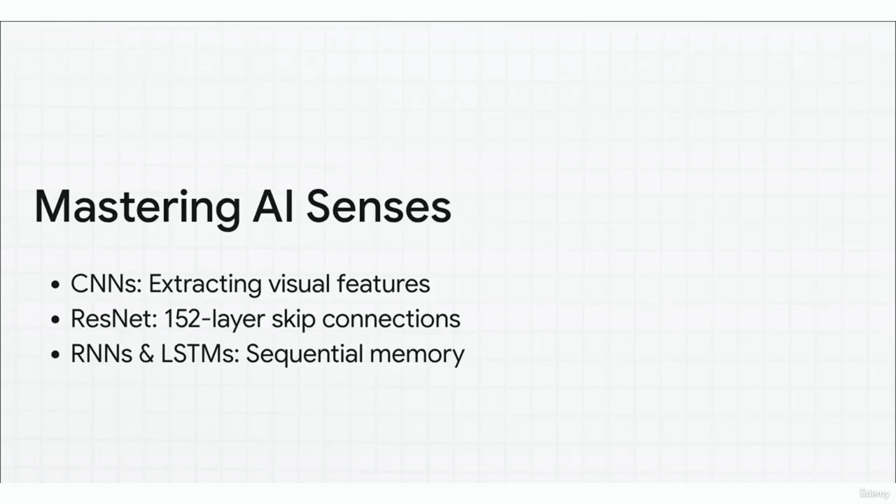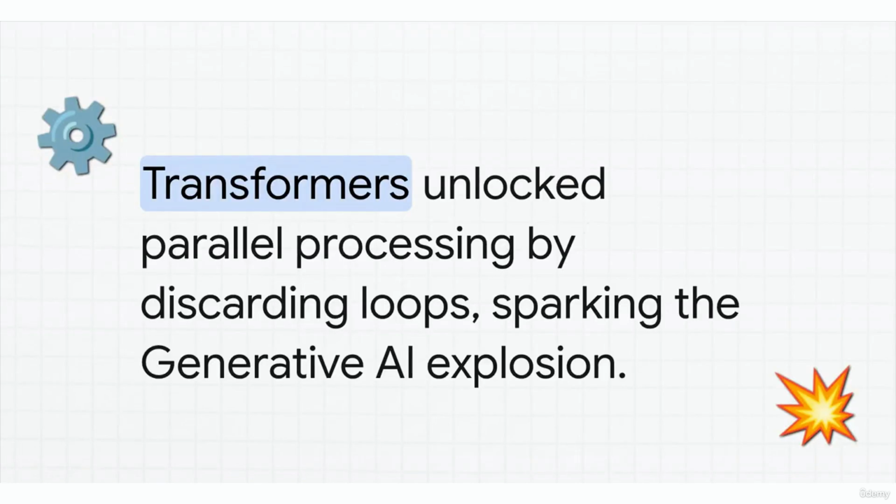For memory, we use RNNs and LSTMs. They use looping mechanisms to remember past data, making them absolutely perfect for sequential tasks like predicting stock prices or reading a sentence word by word. Now, while those looping networks were great, they processed data sequentially, one word at a time, which was just way too slow. The absolute game changer here was the attention mechanism and the transformer architecture.